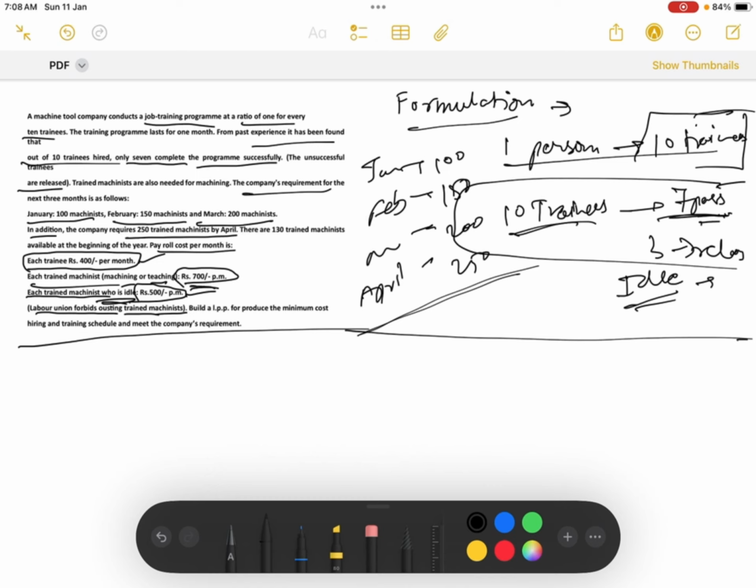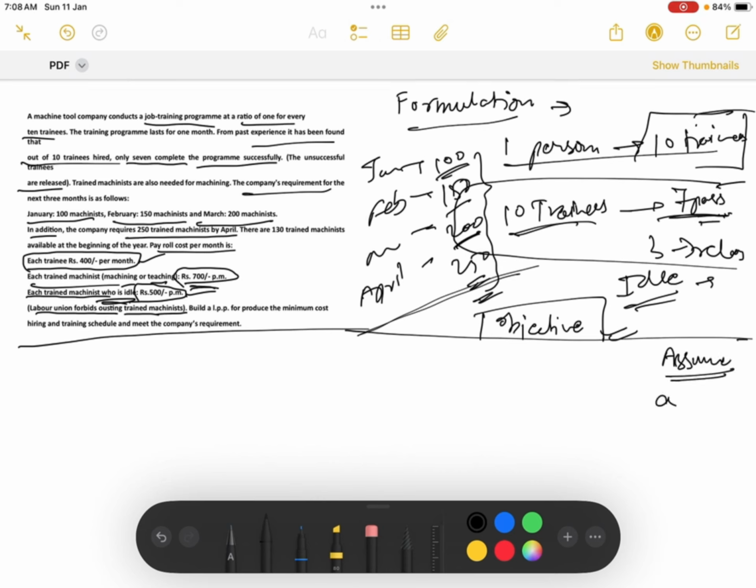Here the objective function, as you can see, is not clearly visible. What is our objective? This is a complex question, so now let us delve deep into this topic. In January, there are 100 people needed. Then 150 in Feb, March 200, and April 250. So from here we will start formulating the question.